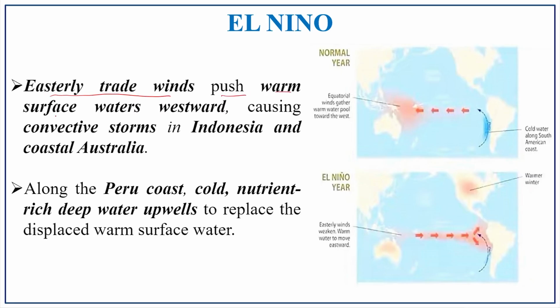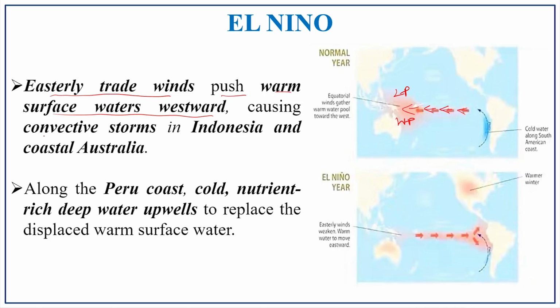This was the pattern in the normal years, and this easterly trade wind pushes the warm surface water westward. See here, it is pushing it towards the west side, the western Pacific side, because here there is a low pressure. This was the pattern of travel of that wind in the Pacific Ocean.